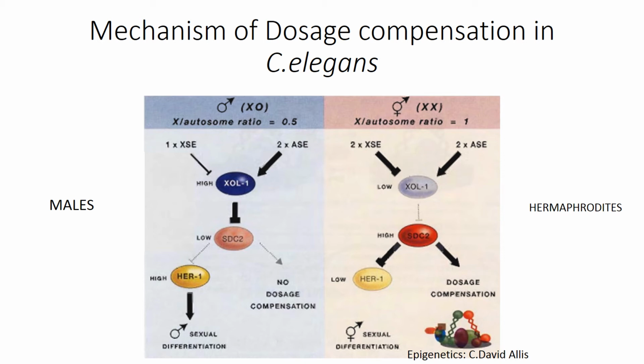These higher levels of SDC2 have two outcomes. First, the HER1 gene is inhibited, which initiates the hermaphrodite sexual developmental program. And the second is that the dosage compensation complex is assembled, resulting in precise two-fold down regulation of both the X chromosomes.